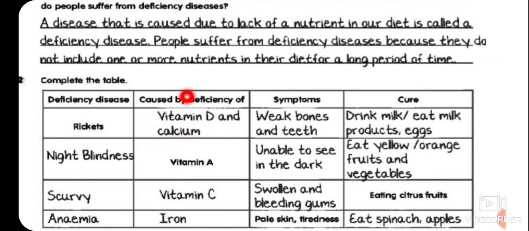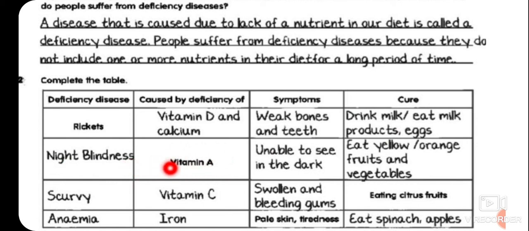Vitamin D and calcium. If we do not take vitamin D and calcium in our food or by sun, then it will happen. Okay, and what are the symptoms? Symptoms are weak bones and teeth. Because teeth and bones are what? These are bones in our body. So our teeth become weak. And what is the cure? Drink milk, eat milk products, eggs, and exposure to sunlight.